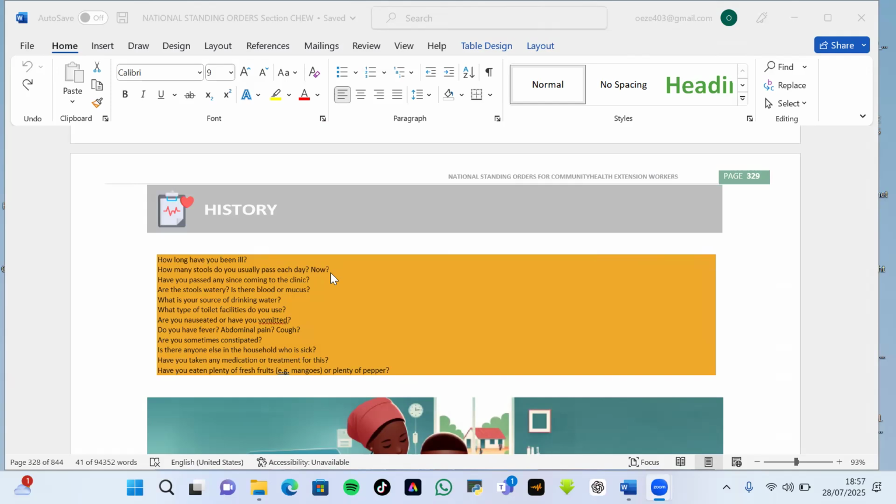Then, how many stools do you usually pass each day? This is to determine if it is chronic or acute. If it's acute, the baby can die within 24 hours, or the child can die within 48 hours. So it's a pointer. Then, have you passed any since morning before coming to the clinic? This is to estimate what to expect and the intervention you must give to resuscitate the cardiovascular system, because diarrhea leads to loss of fluid in the body.